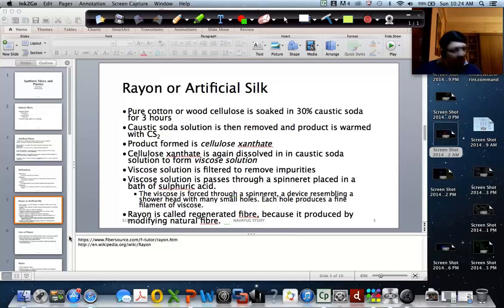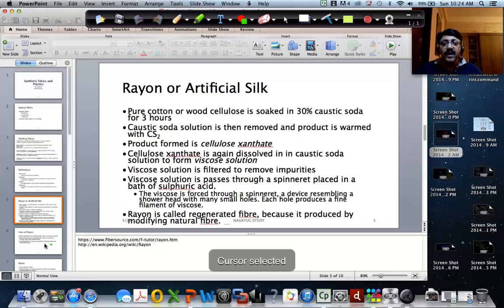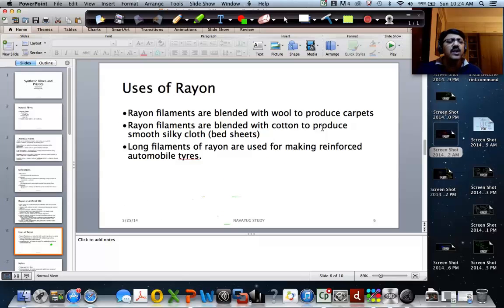I'll go to the next. Okay, so please do go to the textbook. If you have any questions, please let me know. Any of the steps you can't understand, please let me know. What are the uses of rayon?